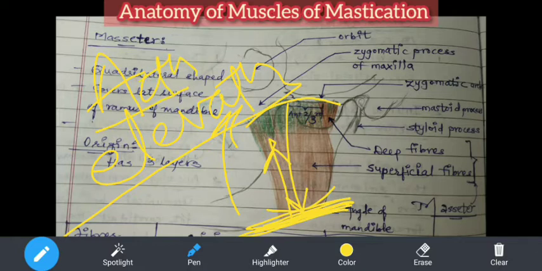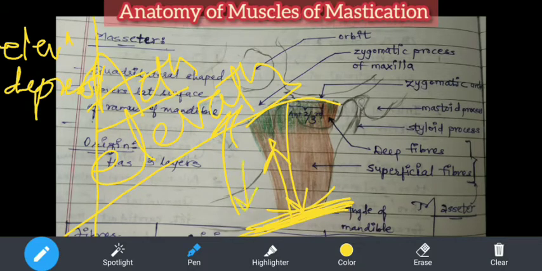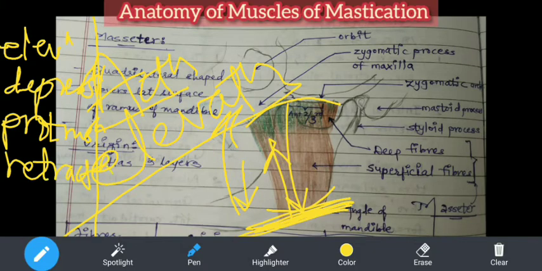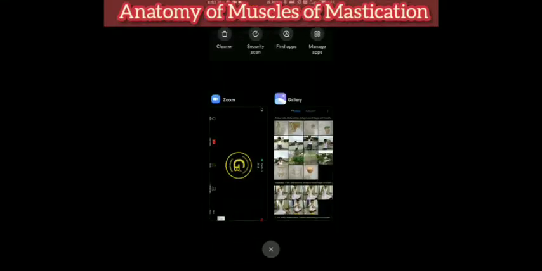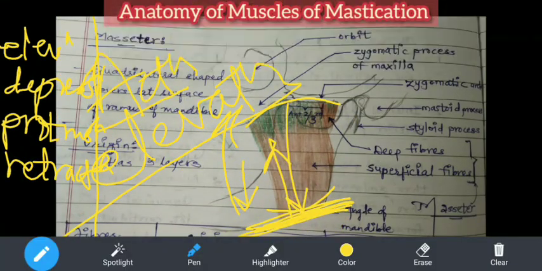Now the second action. You need to know certain terms; these are the actions of all the muscles. First is elevation. Then what is the opposite of elevation? Depression. Depression does not mean psychological depression; it means going down. Elevation means going up. Then protrusion means pushing the mandible out to the front, and the opposite direction is retraction. So these are the four main important actions done by the muscles of mastication.